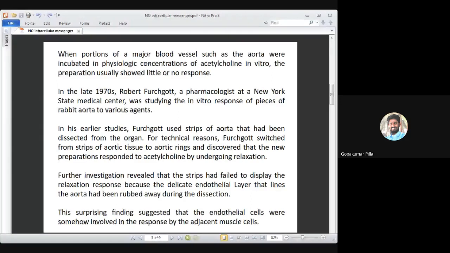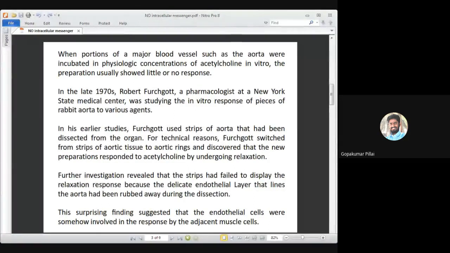So somewhere in the study, he initially studied using strips of aorta. Strips of aorta means the blood vessel aorta, from that some tissue was collected in the form of a small strip. It was cut out, and that particular strip was utilized for the study.